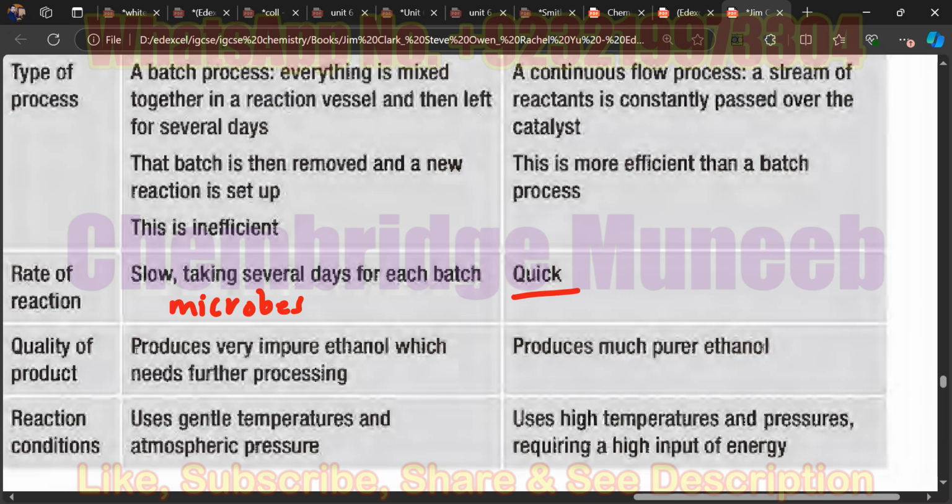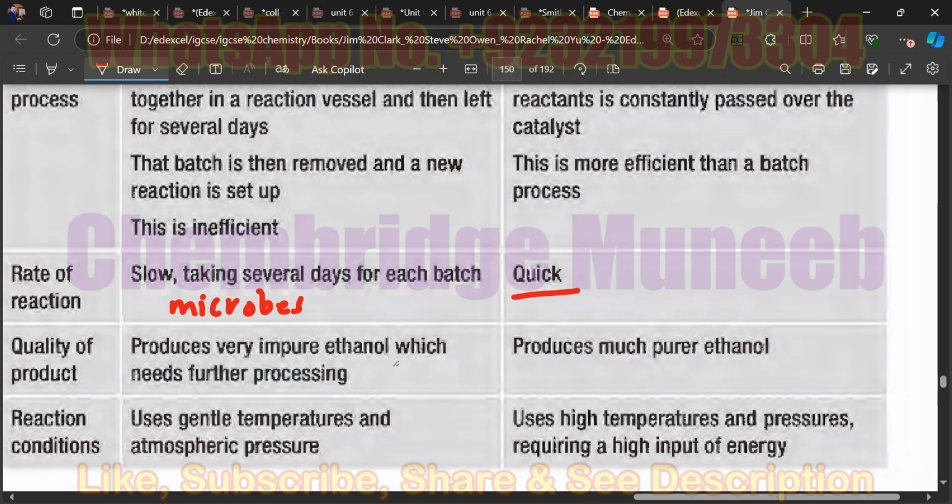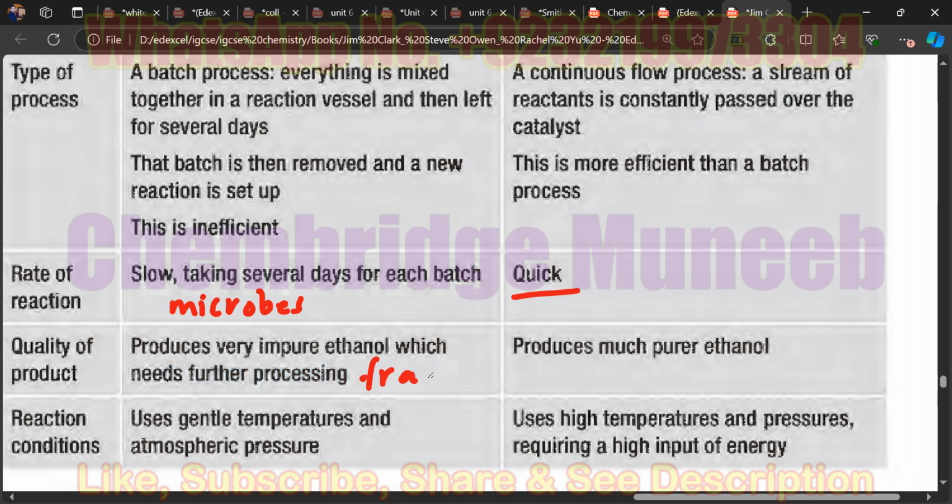Now about the quality of the product. The fermentation produces very impure ethanol which needs further processing, and here the further processing means fractional distillation. Fractional distillation is used to separate the alcohol from the mixture. On the other hand, the steam process does not require this processing, so it produces pure ethanol.